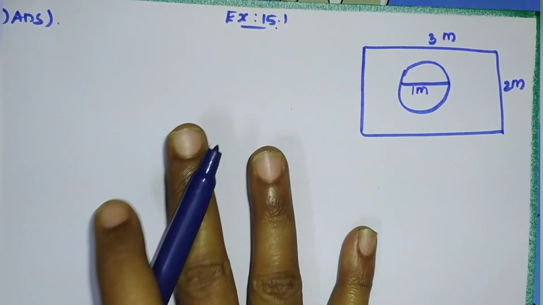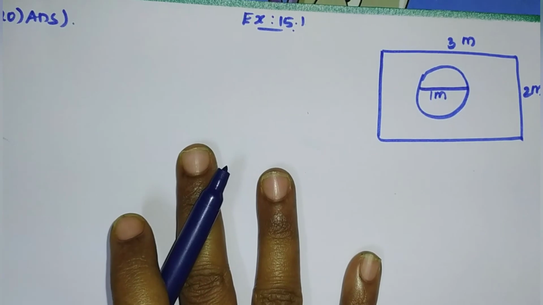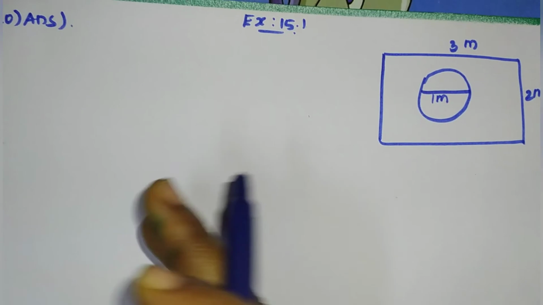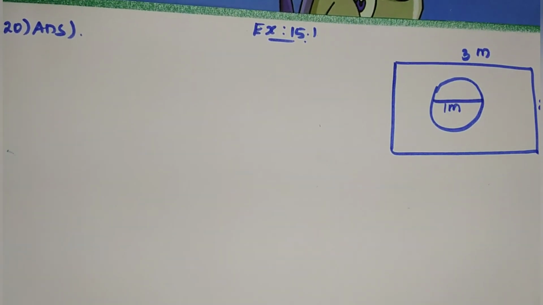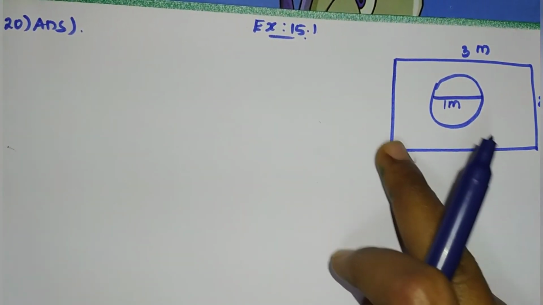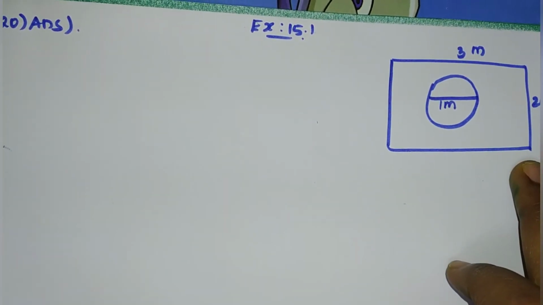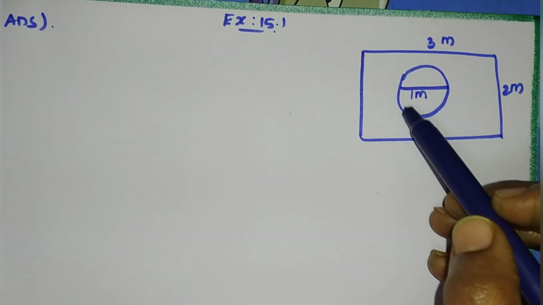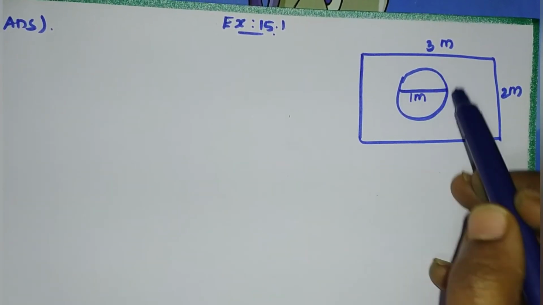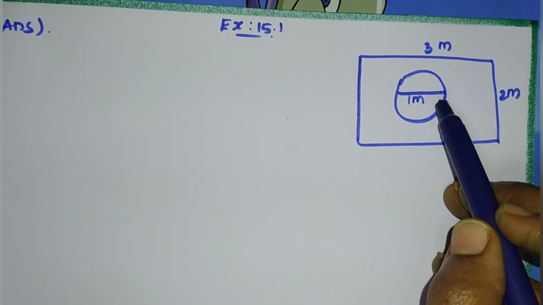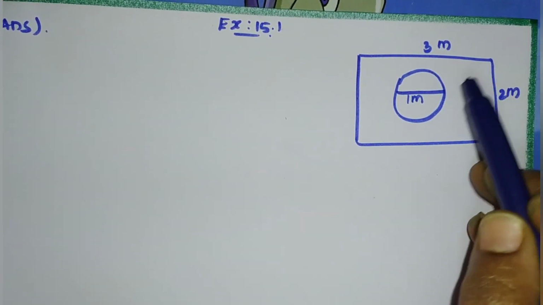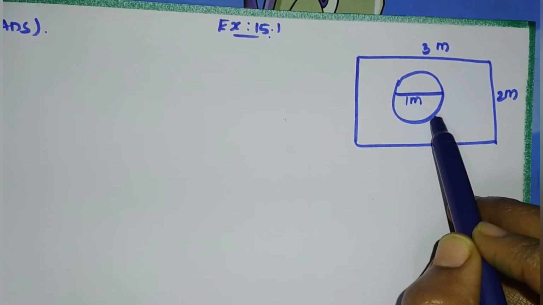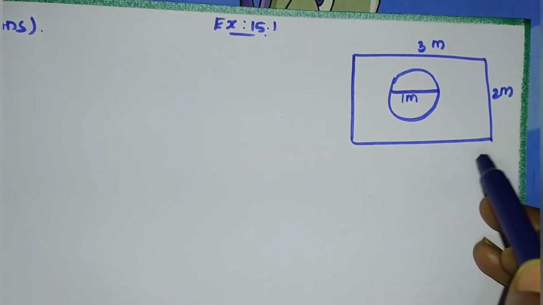So first we have to find sample space and everything, favorable outcome, possible outcome we have to find, then only we can find the probability. So the area of the rectangle is the possible outcome and area of a circle is a favorable outcome. That you have to find the probability it will land inside the circle. So the favorable outcome is inside the circle. So possible outcome is area of a rectangle.